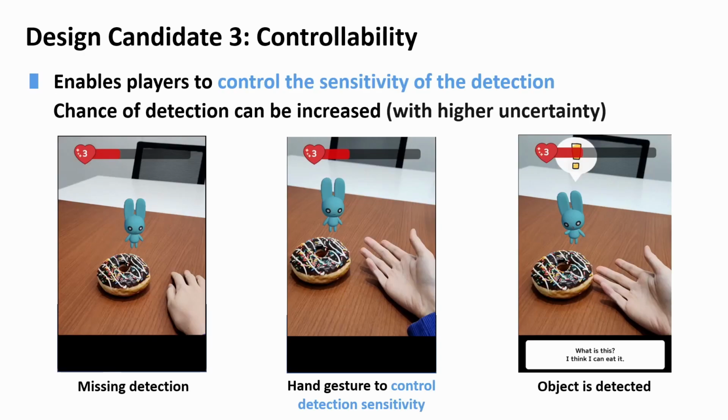The controllability version has a special feature. When detection fails, the player can use a hand gesture to temporarily increase the sensitivity of the detection. By doing this, the chance of detection increases, but the chance of the error would also increase.